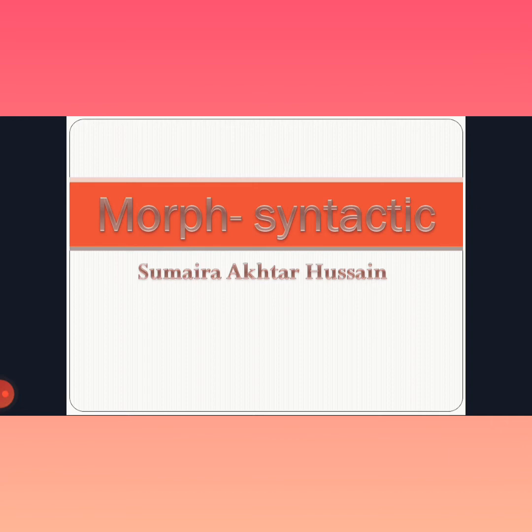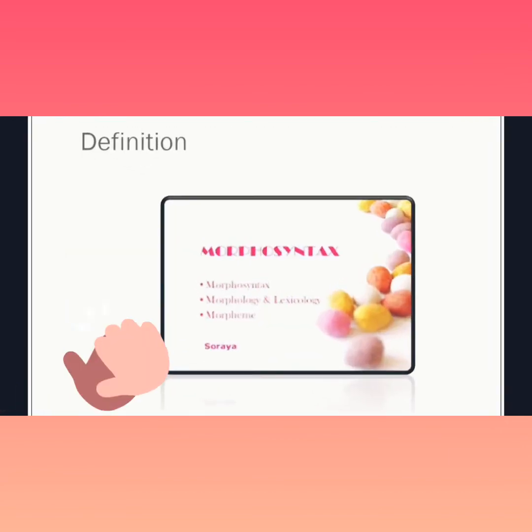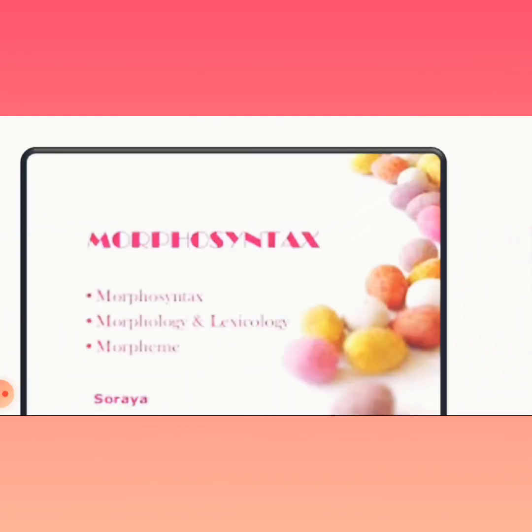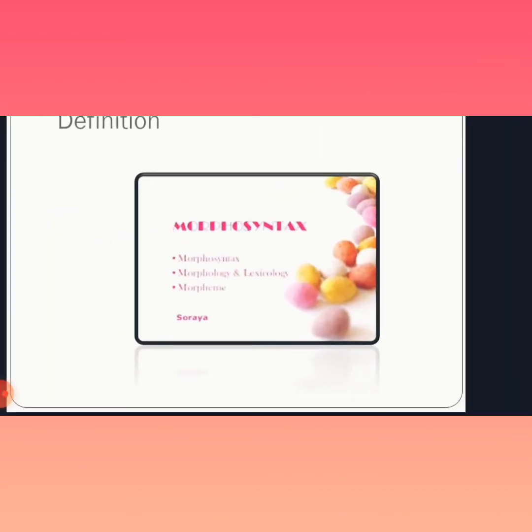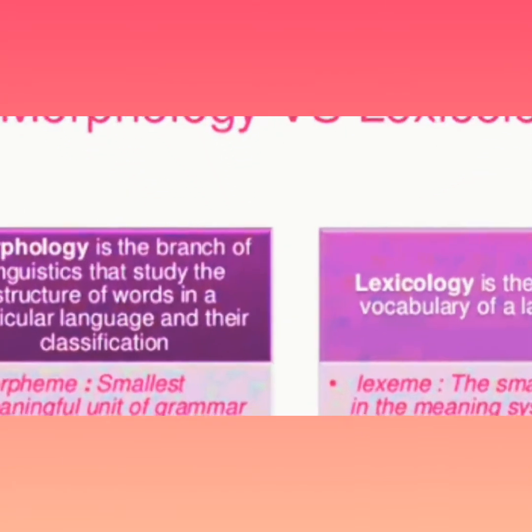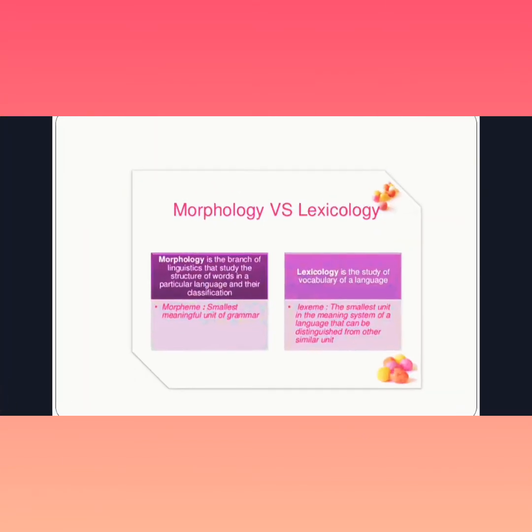What is the role of morphosyntax in linguistics? Morphosyntax involves morphology, lexicology, and morphemes.